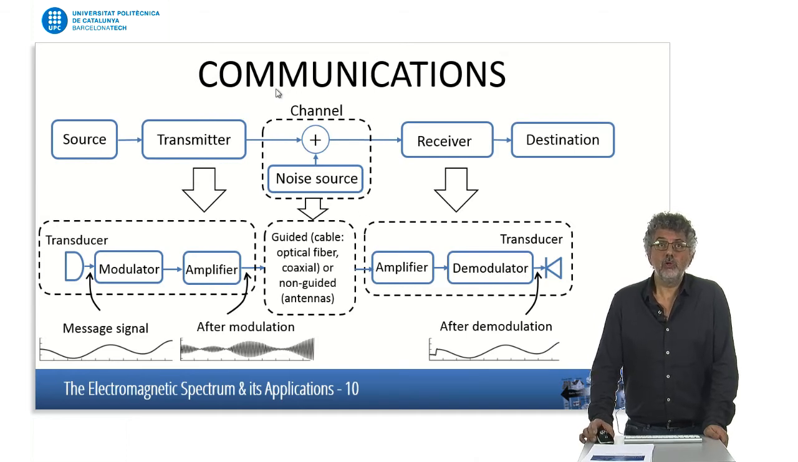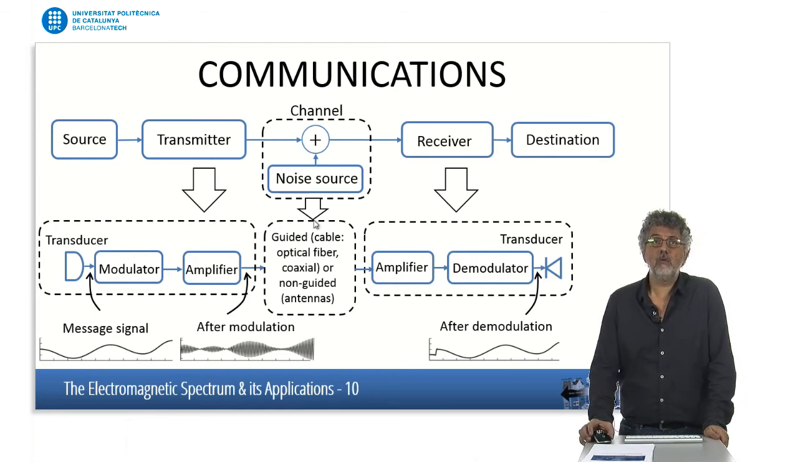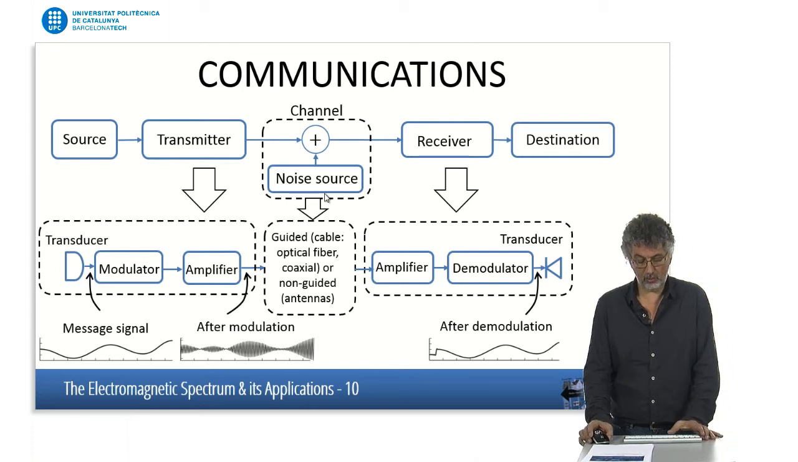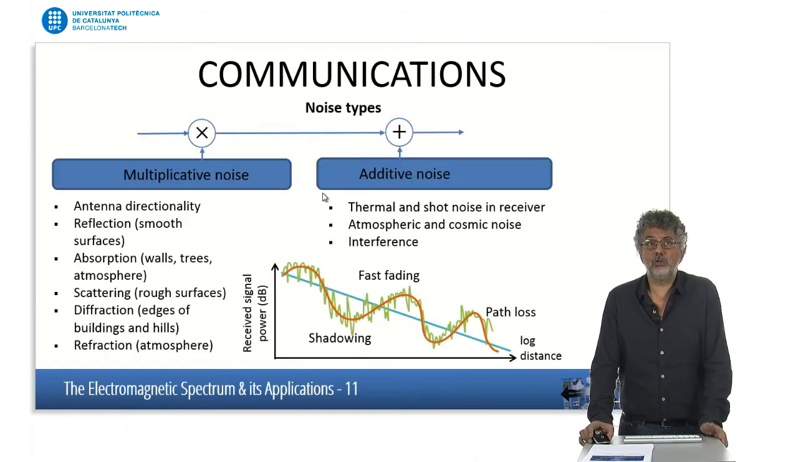We will be concerned in this course a lot with this central part here, which has to do with the channel and how we transmit the information. And one very important thing to take into account is that in that channel there is always noise. That is, in addition to the signal we want to transmit, there will always be some noise added to it. What are the sources of noise?